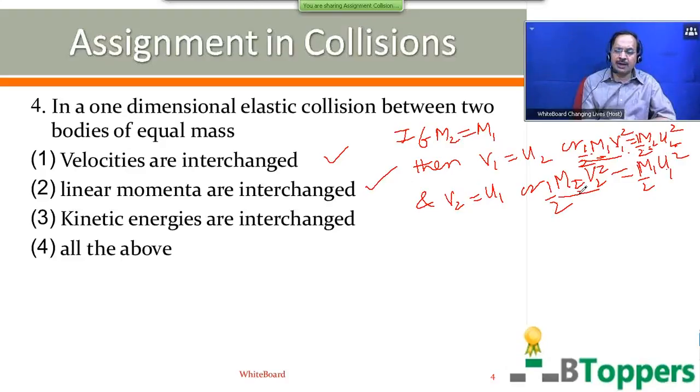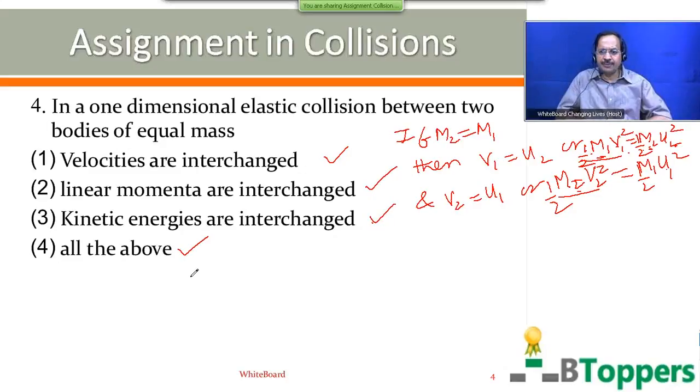The final kinetic energy of second mass after collision is equal to initial kinetic energy of the first mass before collision. That means you can say that in one-dimensional elastic collision, if the two colliding bodies have same mass, even their kinetic energies are also interchanged. So all the above is the correct answer. That is fourth option should be the answer.